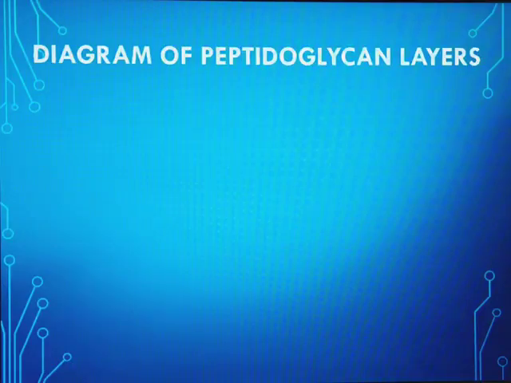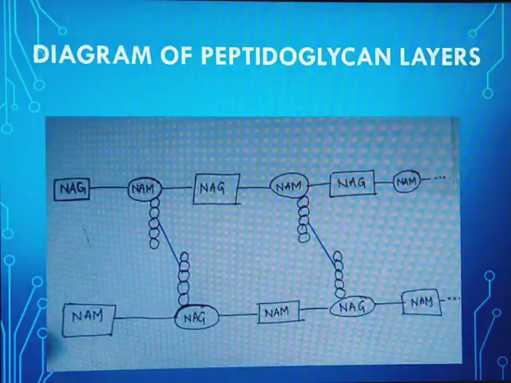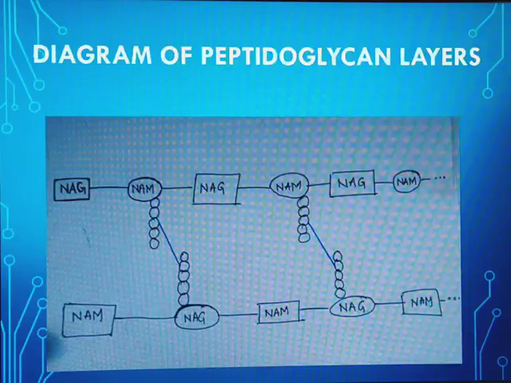In the diagram of the peptidoglycan layers, we can see there is a cross linkage between NAM and NAG. See, the blue line indicates the glycine bond which is made in the peptidoglycan layer. This is how NAM and NAG cross linking looks.